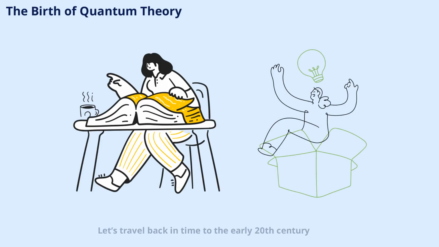Let's travel back in time to the early 20th century, when scientists like Max Planck and Albert Einstein began to question the limits of classical physics. Their groundbreaking experiments showed that energy isn't always continuous. It comes in tiny packets called quanta. This discovery marked the beginning of quantum theory and set the stage for a scientific revolution. In this scene, we'll explore the key moments and people who shaped the foundation of quantum physics.